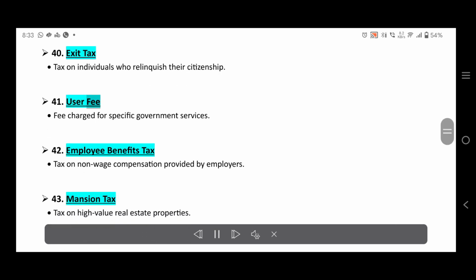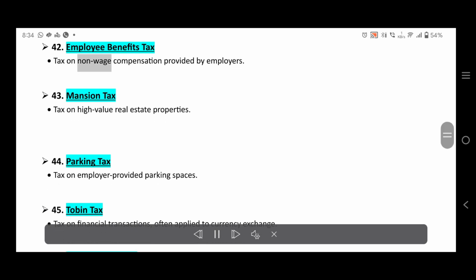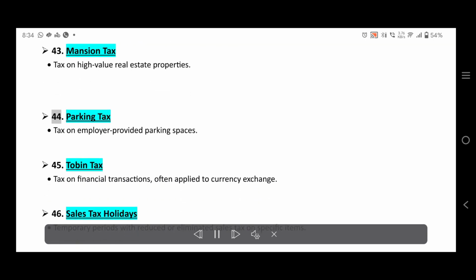41. User fee. Fee charged for specific government services. 42. Employee benefits tax. Tax on non-wage compensation provided by employers. 43. Mansion tax. Tax on high-value real estate properties. 44. Parking tax. Tax on employer-provided parking spaces.